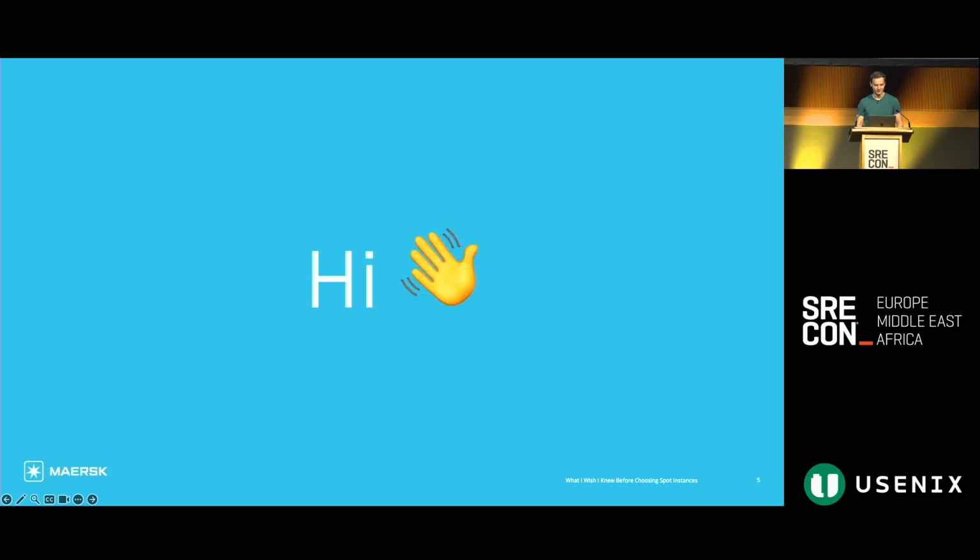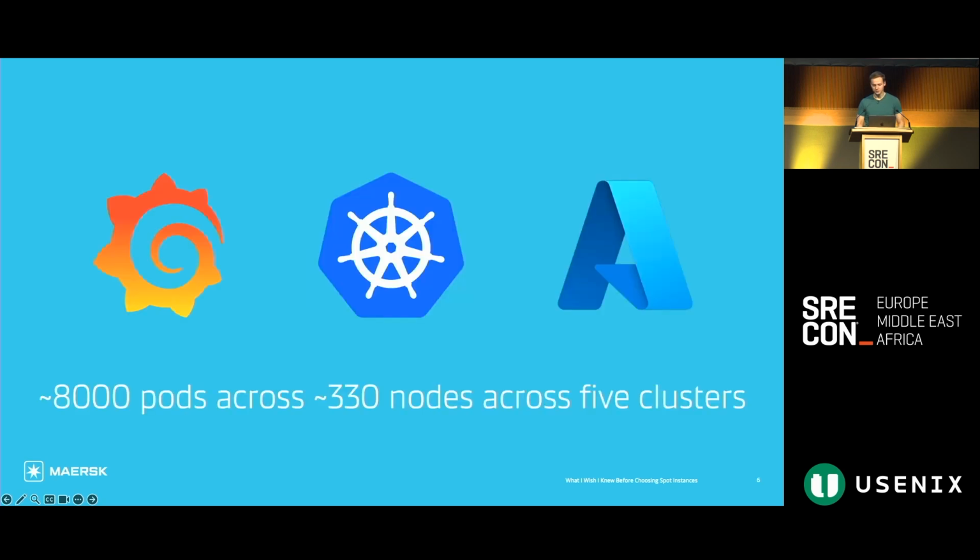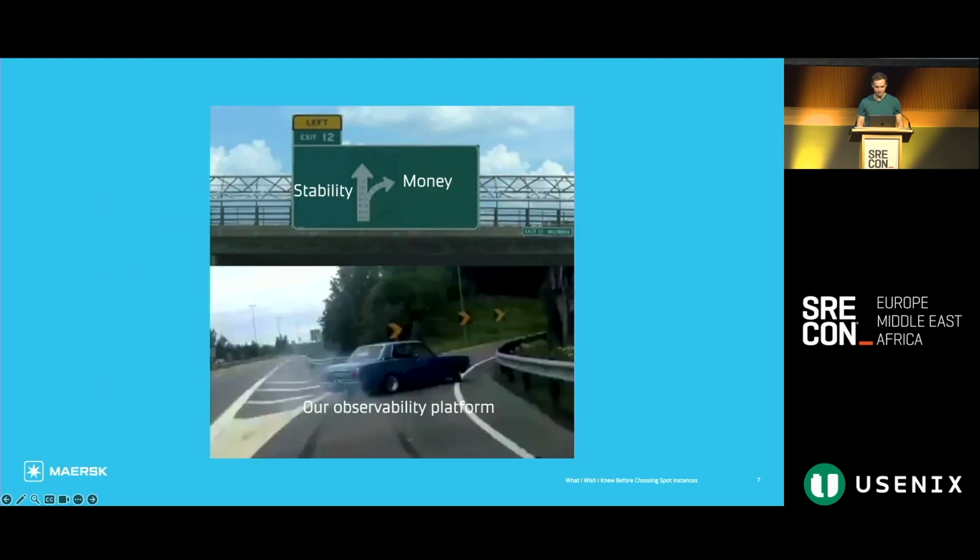My name is Lasse. I have a love-hate relationship with Spot instances. Let's talk about it. I'm part of the telemetry team that works on the observability platform at Maersk. The platform runs the Loki, Grafana, Tempo, and Mimir stack on Kubernetes on Azure. The platform consists of about 8,000 pods across 330 nodes across 5 clusters. And for the first 3 years of the platform's lifetime, the entire platform ran exclusively on Spot instances.